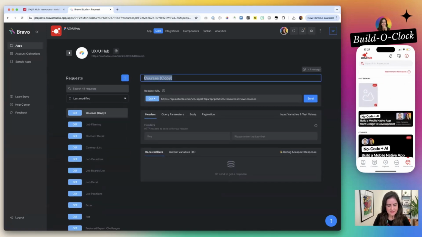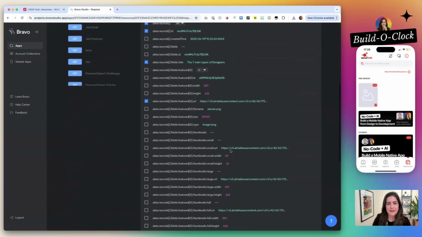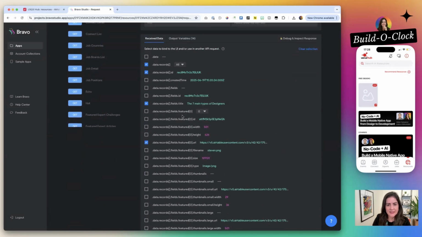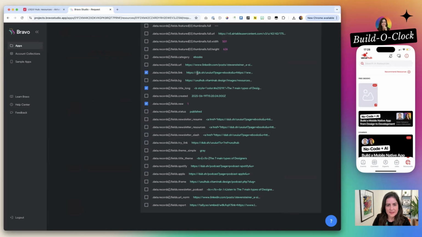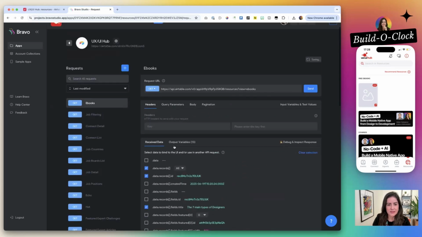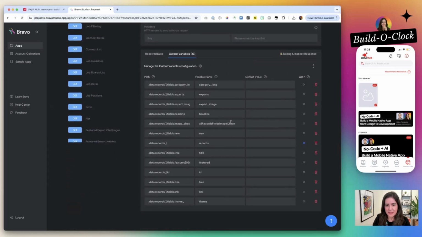So these are eBooks, and I can change the view to eBooks. And when I hit send, it has an ID, it has a title, an image, and it has also a link, a long title which we won't use, and the new field. So I will come here for the output and actually delete some of the items.